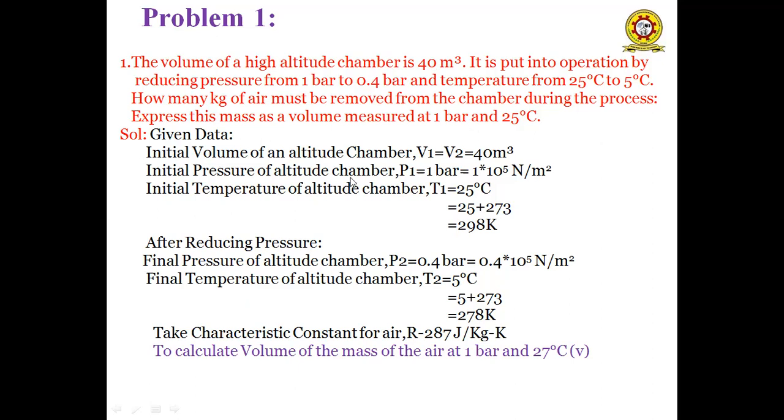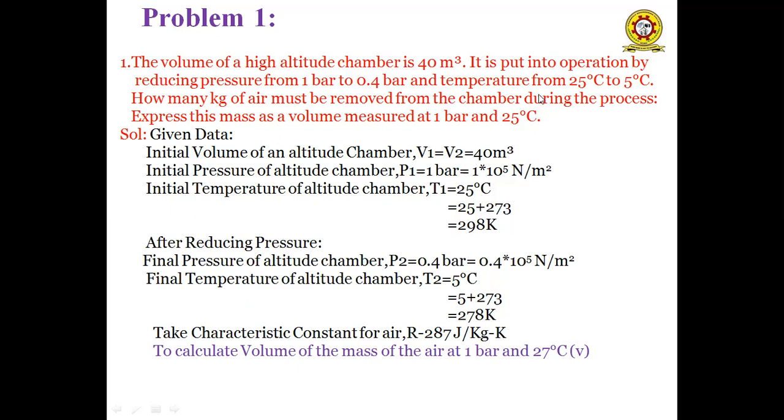Next, the initial pressure of the altitude chamber P1 is equal to 1 bar, before the operation. We have to convert bar in terms of Newton per meter square. 1 bar is equal to 10 to the power of 5 Newton per meter square.